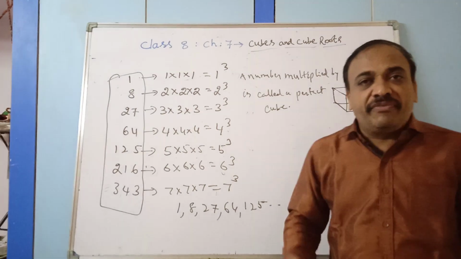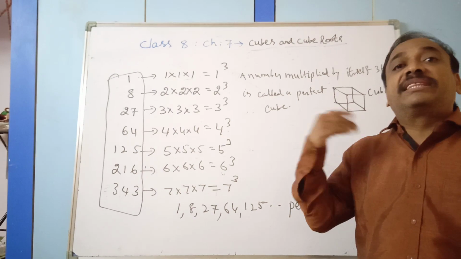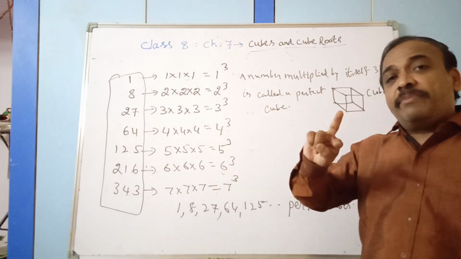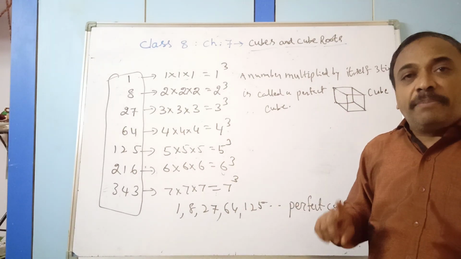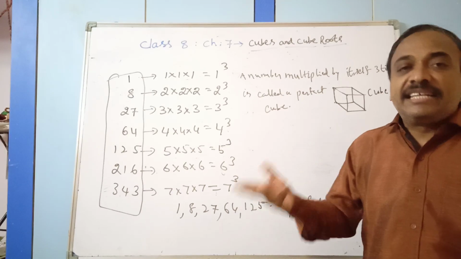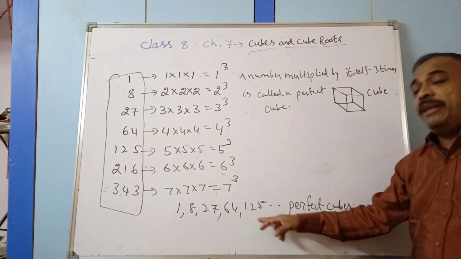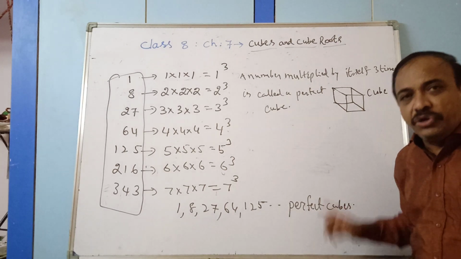So what is the meaning of a perfect cube? A number which is multiplied by itself 3 times. See the difference: square means a number multiplied by itself 2 times, cube means a number multiplied by itself 3 times. Such numbers are called perfect cubes.